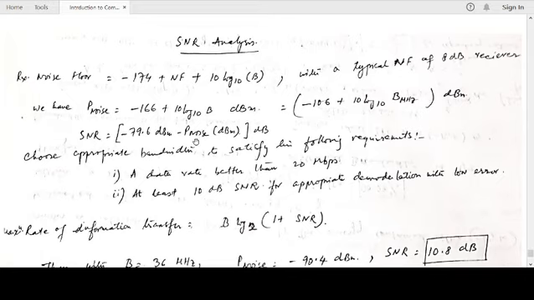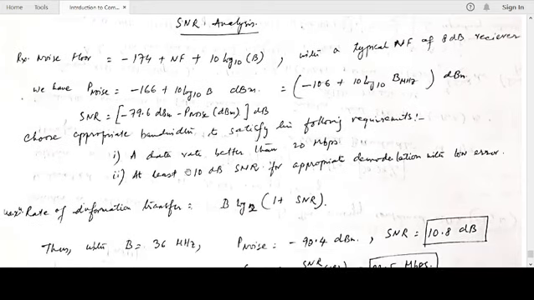So we have to choose P noise; the unknown is bandwidth. We choose an appropriate bandwidth to satisfy the following requirements. We choose a bandwidth such that the data rate we can achieve is better than 20 Mbps, the requirement at that point. And the second criterion is at least a 10 dB SNR, for appropriate demodulation with low error and post processing of the received signal.